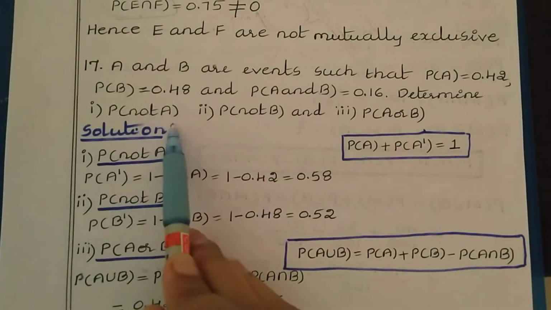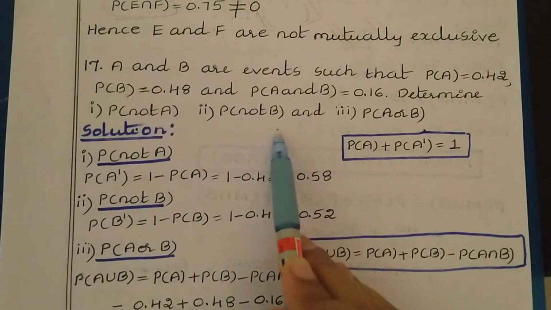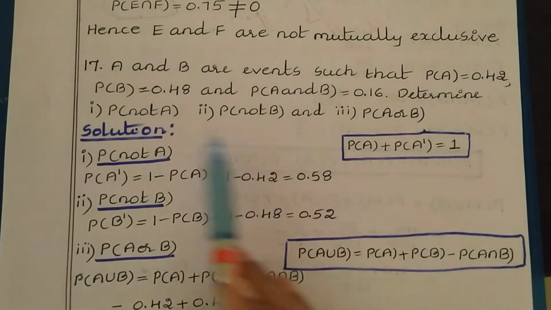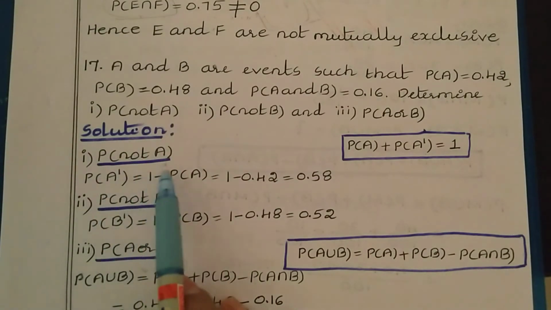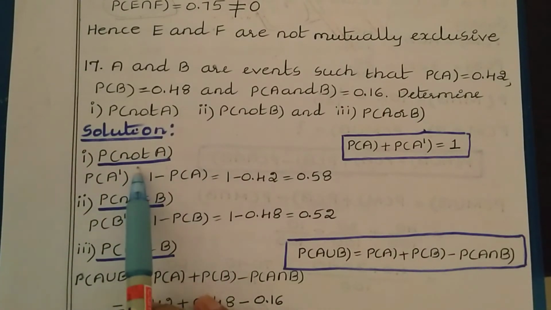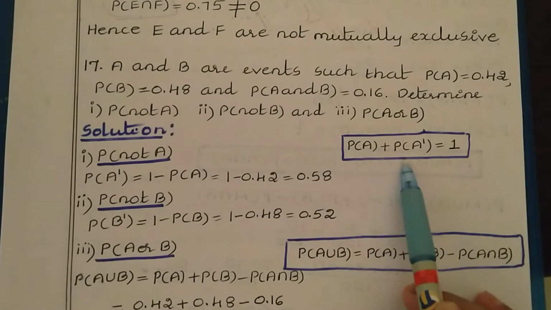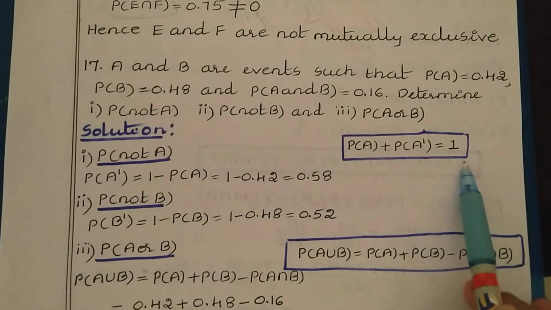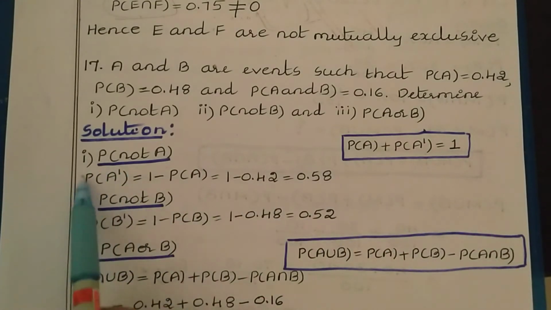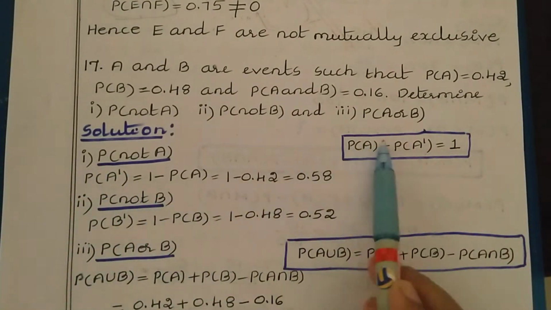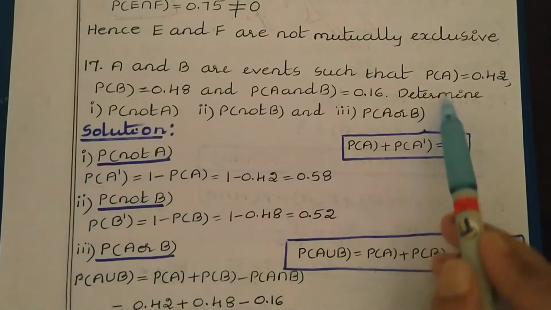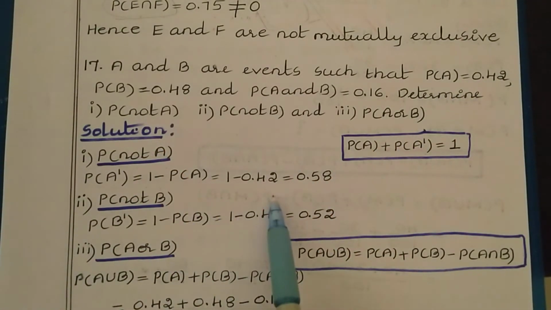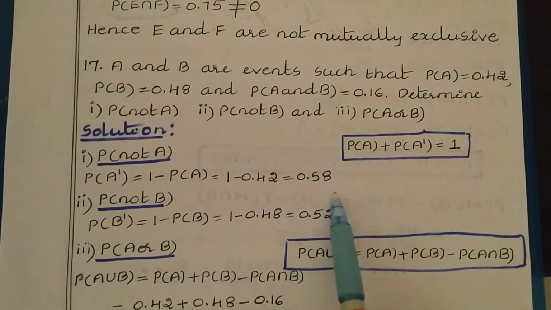Determine probability of not A, probability of not B and probability of A or B. First we need to find probability of not A. We can directly find this by applying the formula probability of A plus probability of not A is equal to 1. So probability of not A is equal to 1 minus probability of A. Probability of A is 0.42, so 1 minus 0.42 is equal to 0.58.